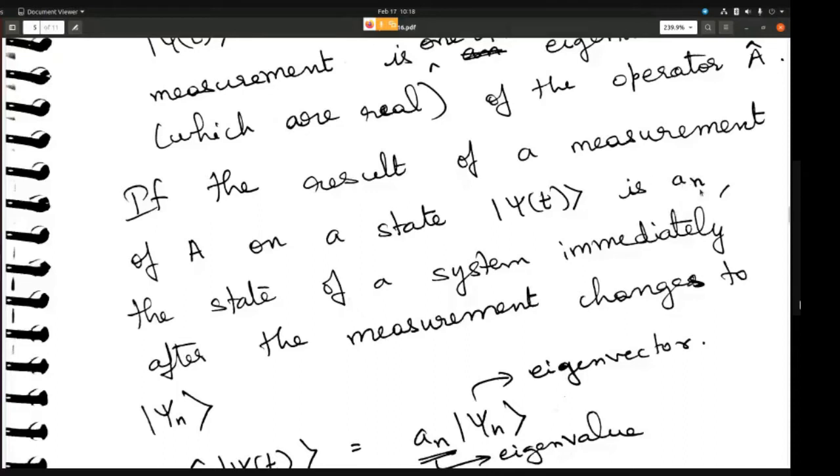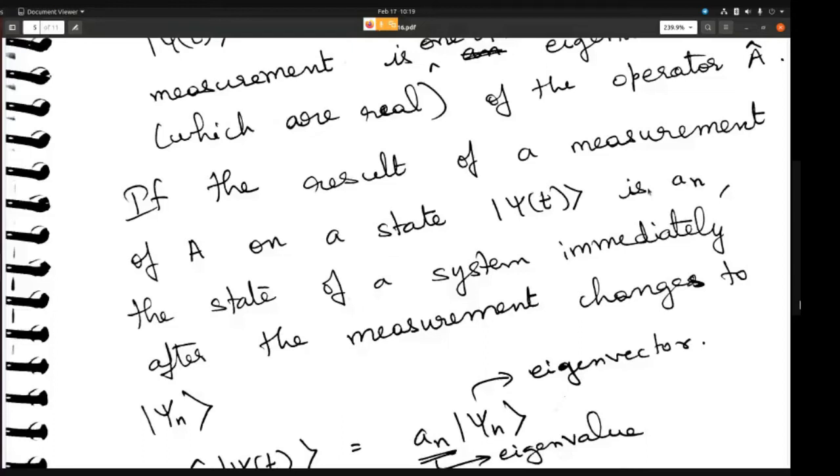Let's say that eigenvalue was An; then the new state of the system becomes the corresponding eigenstate. That is what this statement is saying. Initially, the system is unperturbed, nothing is happening. Now you act an operator on the state. Even though the operator has many eigenvalues, when you measure, you are going to get only one eigenvalue.